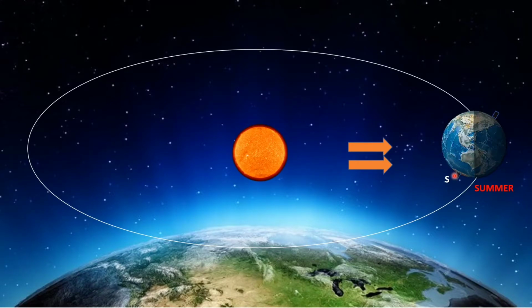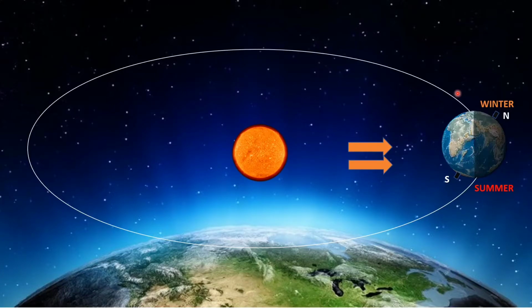That is why the time span which earth takes to change its position, at least to come over here, is somewhat 2 to 3 months, 3 to 4 months. And that is why we have summer season or winter season or any season for at least 3 months. So in the southern hemisphere there will be summer, and the opposite of that will be on the north pole. You can see there is no sunlight falling on the north pole, and that is why on the north pole it will be winter season. So the northern hemisphere will experience winter season.